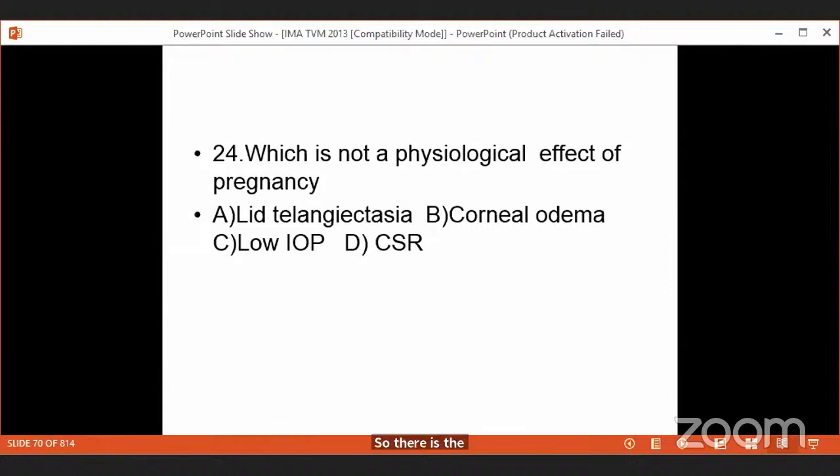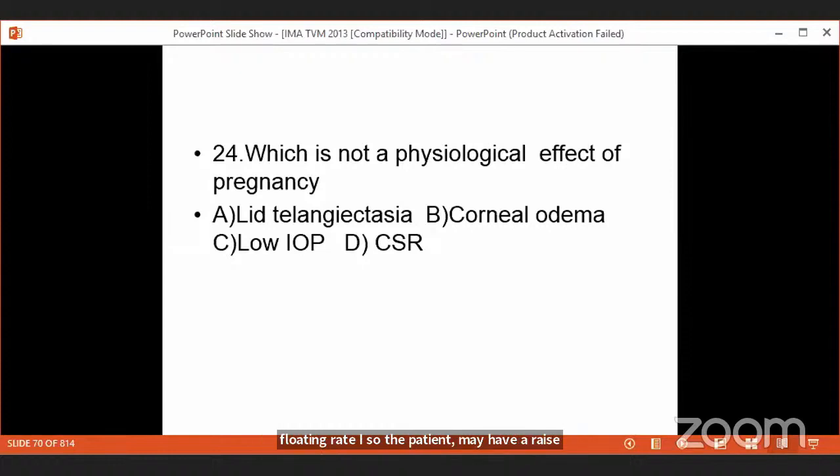So the cornea develops edema. Fluid is also retained under the retina. The patient develops something called central serous retinopathy. The patients may have slightly raised intraocular pressure. The fluid is retained inside the eye, so the patient may have slightly raised intraocular pressure.